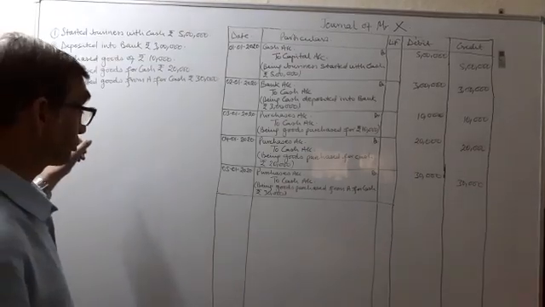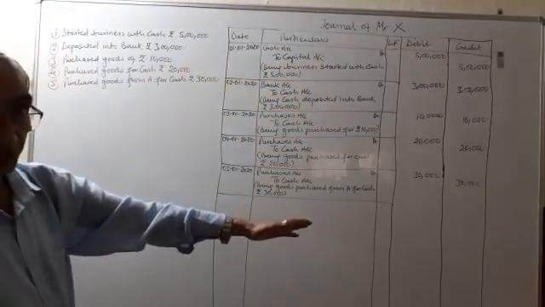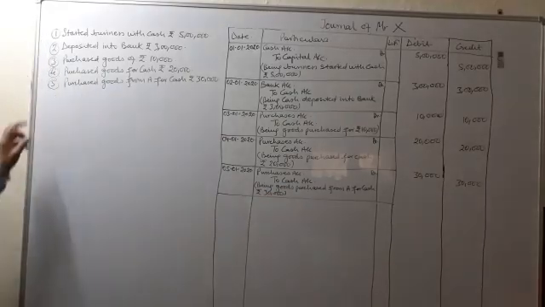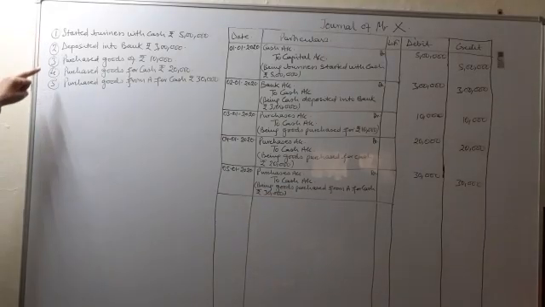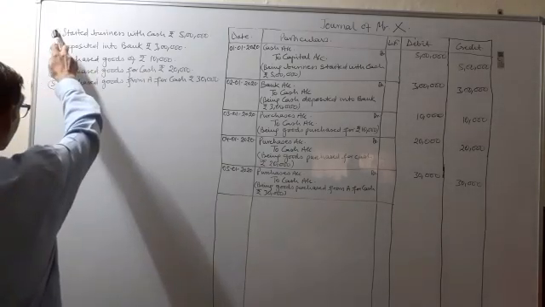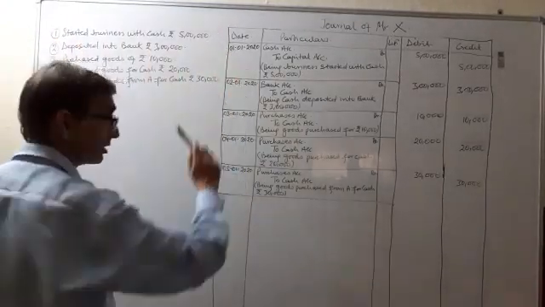Now, see, this is the format of the journal, which has already been explained. Here I will write the transactions in your ascending order, and here say first transaction means first date.